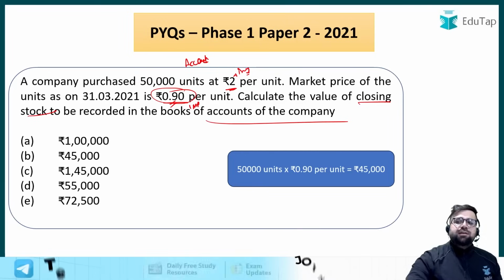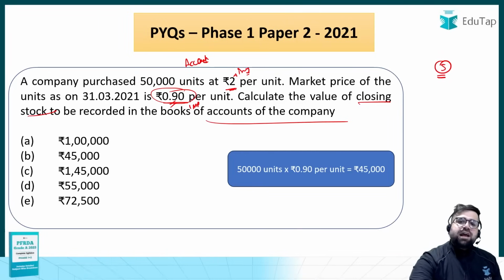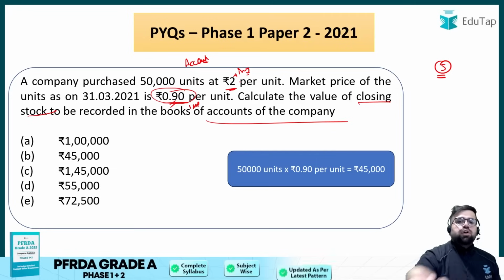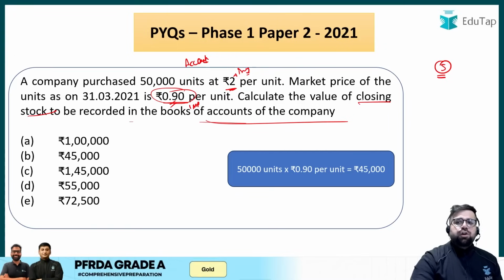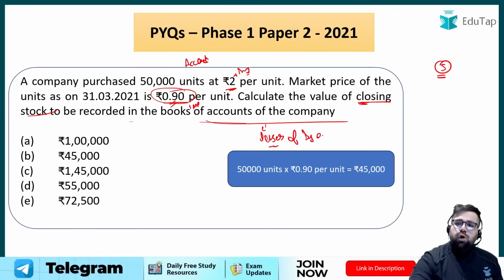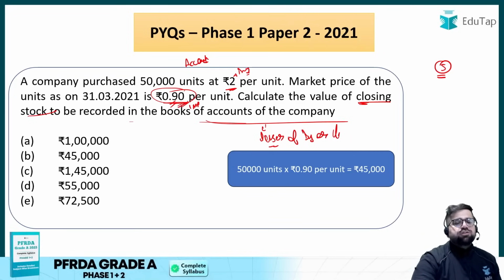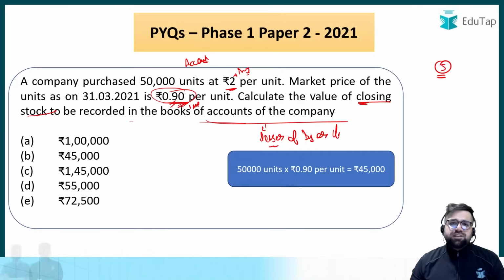But let's say if the current market price rises up to 5 per unit. In that case, I have to record my closing stock at 2 only because 5 is more than 2, right? So I will have to take 2 in this case. So basically, if you have to record your closing stock, it will be done on the lesser price. Lesser of buying price or current market price. Simple. In this case, current market price was low, so we have taken that. So 50,000 units into 0.90, which will be 45,000 rupees.